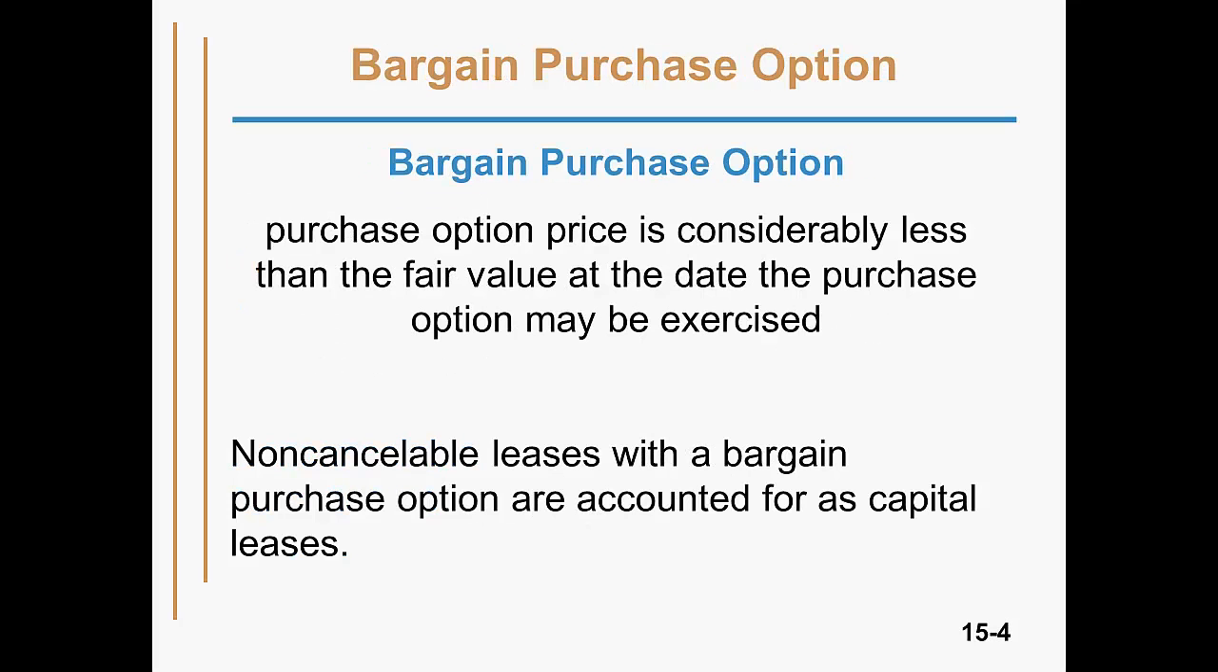The next provision is a bargain purchase option, which means the lessee is given the option to purchase the asset at the end of the lease term. The option is considered a bargain if the purchase price is considerably less than what the fair value of the asset at the end of the lease term is expected to be. Recall from the last slide that non-cancelable leases are accounted for as either capital or operating. If a non-cancelable lease has a bargain purchase option, it's accounted for as a capital lease.